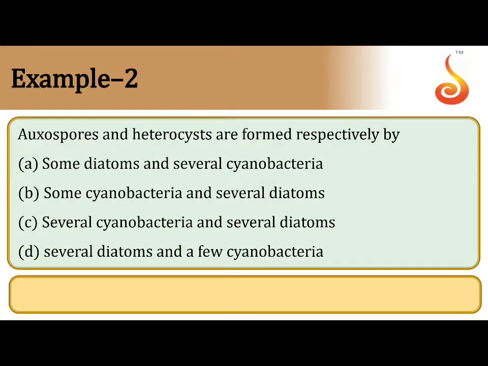Now, this question gives you two structures. One is auxospores and heterocysts. We already know heterocysts are seen in cyanobacteria for nitrogen fixation. So, we are not bothered about this part of the question. We wanted to know what are auxospores.